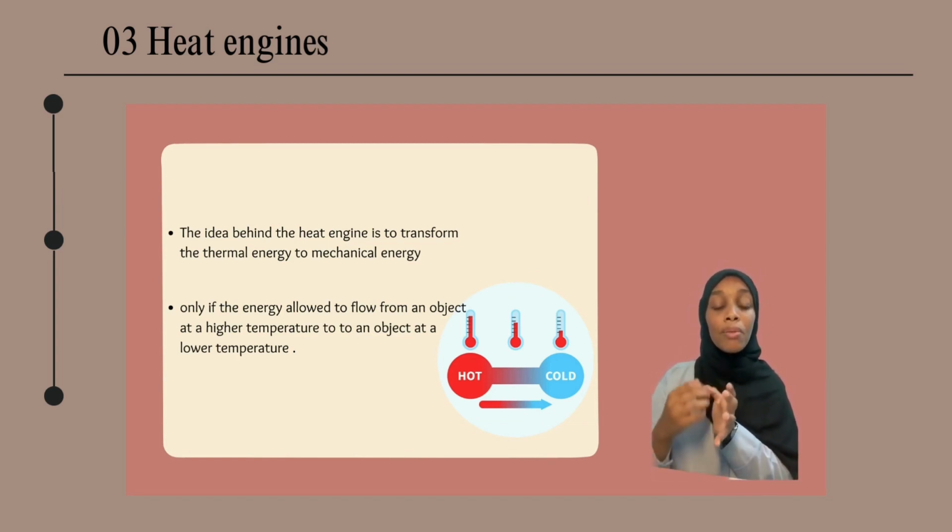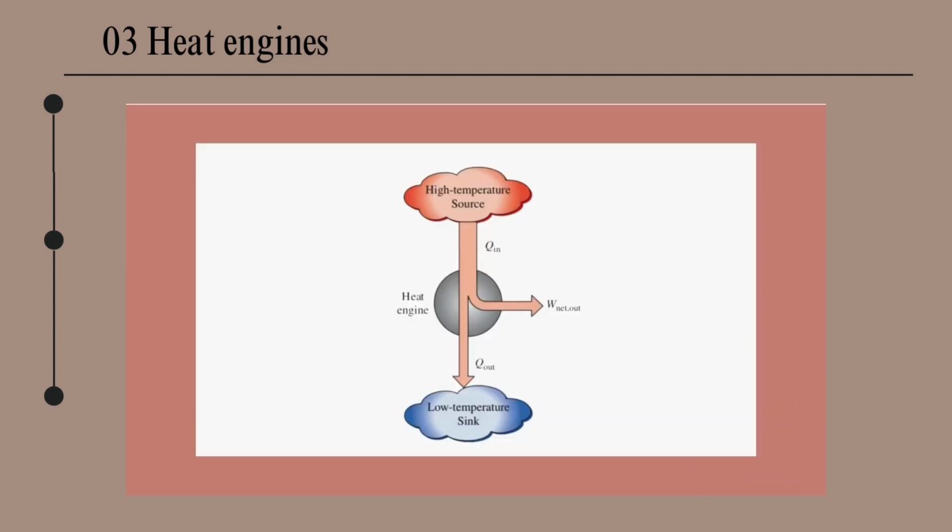And to explain that more, as we can see from the following diagram, we have energy that is transformed from a high temperature source to a low temperature sink. While that energy is transforming from a high temperature source to a low temperature sink, it will produce work. So that is the simple diagram to show the process of transforming thermal energy into mechanical energy using a heat engine.